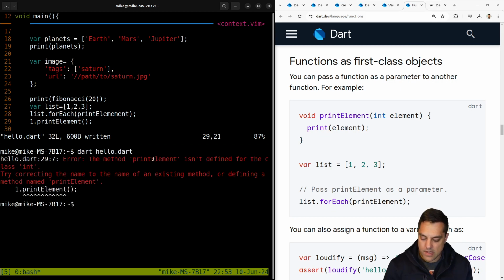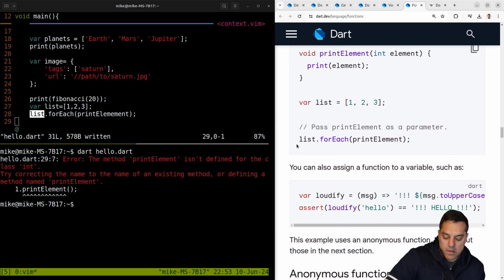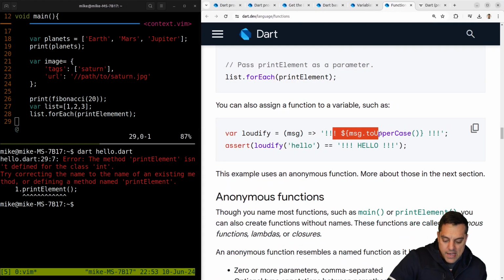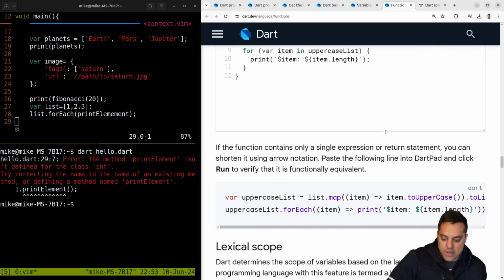Do I have, okay, I don't know if I have universal function call syntax in that same way where I can just put this together. But regardless, I'm passing this function into forEach, which knows what to do with it for list here. Okay, so pretty nice here, pretty clean. Let's see what else. You can assign a function to a variable. That's yep, super nice. So there we go. And again, they're using an anonymous function here and calling toUpperCase on whatever the message is here. Okay, cool. So super cool stuff with anonymous functions here.